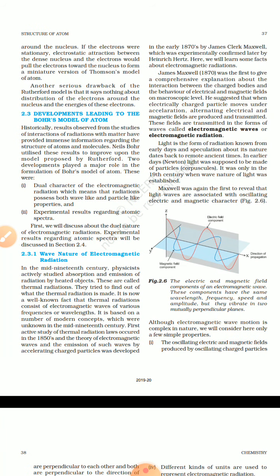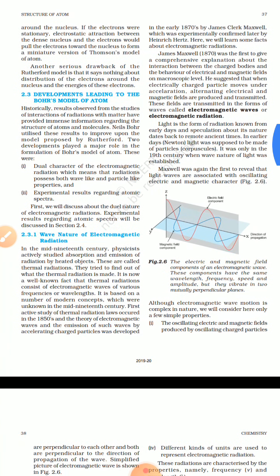But Rutherford's model did not give clear information about how the electrons are distributed, meaning how many electrons can come in a particular orbit, or what energy a nucleus can share with electrons. All these things were not mentioned properly.